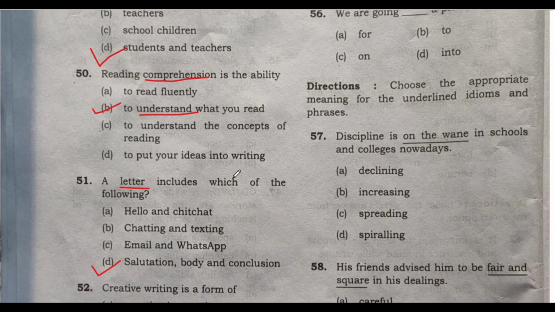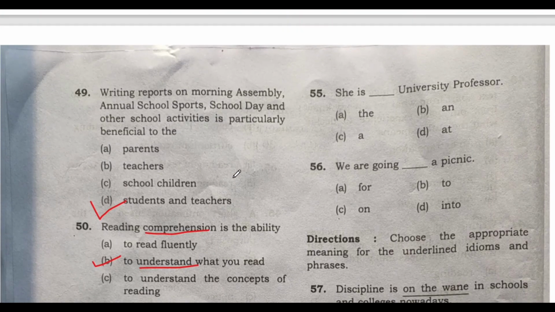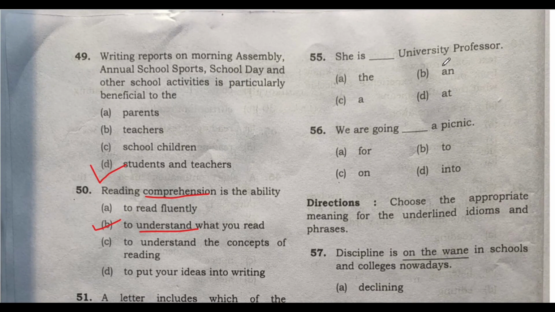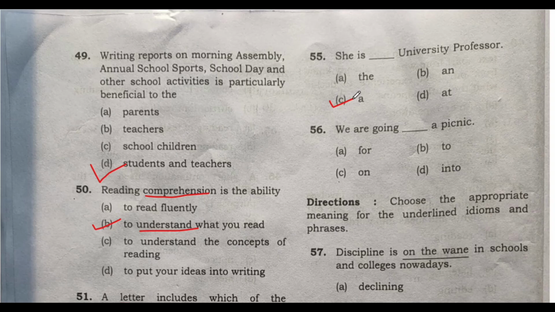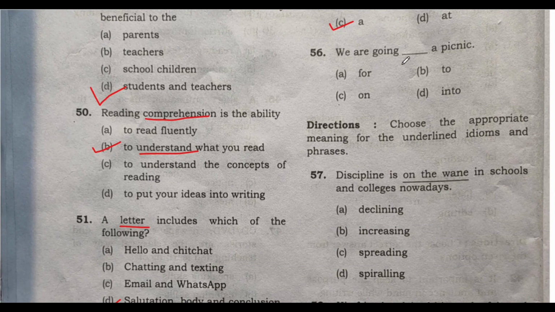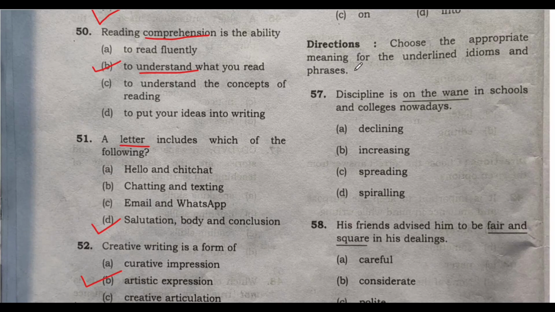Now let us see 55. So she is blank university professor. She is a university professor. These articles and all, you have to know how to put it. All right, we are going to a picnic, for a picnic, into a picnic, on a picnic. We are going for a picnic. All right, you have to know this.